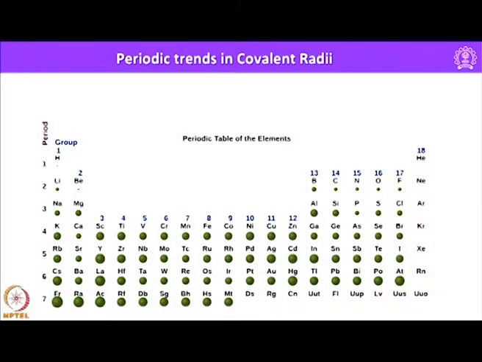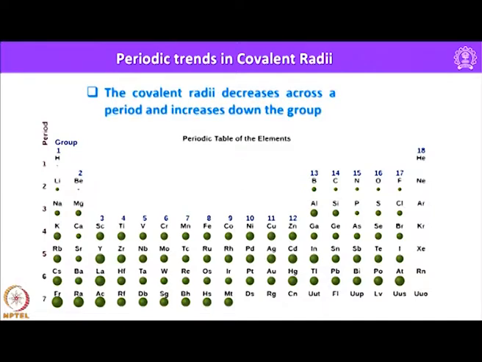This periodic table that I have displayed here shows the trend in covalent radii. For example, if you see here, the covalent radius is increasing down a group and decreasing across a period. Of course, we already discussed the reason, so let me not elaborate more on this. What one should remember is that the covalent radii decrease across a period and increase down a group.